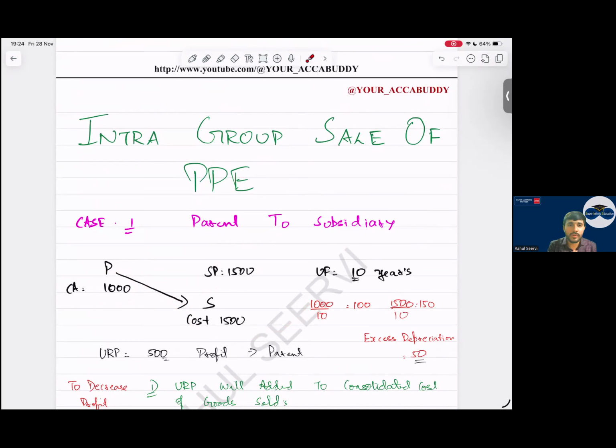Parent company is recording profits? Yes, sir. If parent company is recording profit, I have to reduce parent company's profit. How will I reduce parent company's profit in the CFS? By increasing what? Write down what you will increase. COS, COS, COS. Yes. If it is recorded by parent, will it affect NCI?